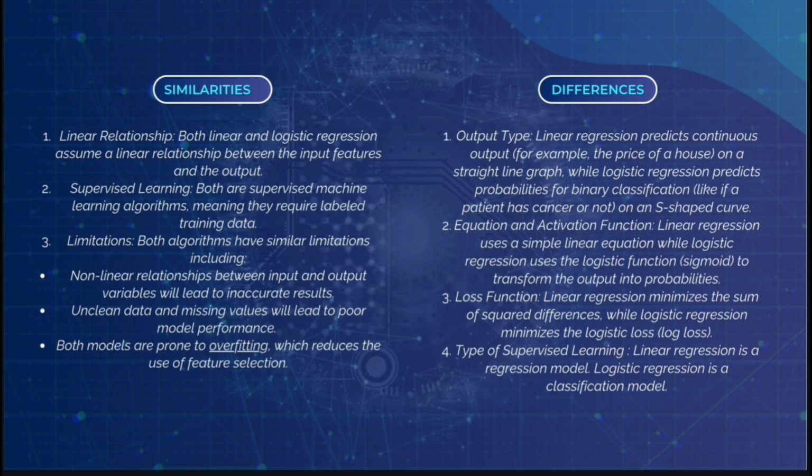First, output type. Linear regression predicts continuous output, and logistic regression predicts probabilities for a binary class. Next, equation and activation function. Linear regression uses a simple linear equation, while logistic regression uses the logistic function. Then, loss function. Linear regression minimizes the sum of squared differences, while logistic regression minimizes the logistic loss. And type of supervised learning: linear regression is a regression model, and logistic regression is a classification model.